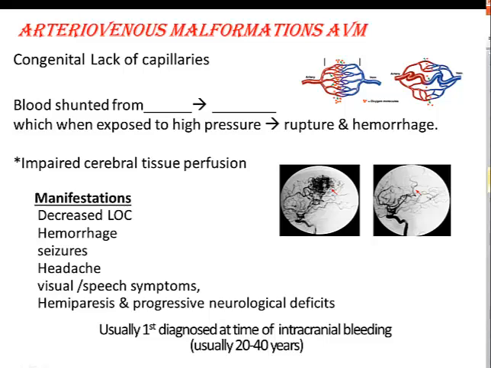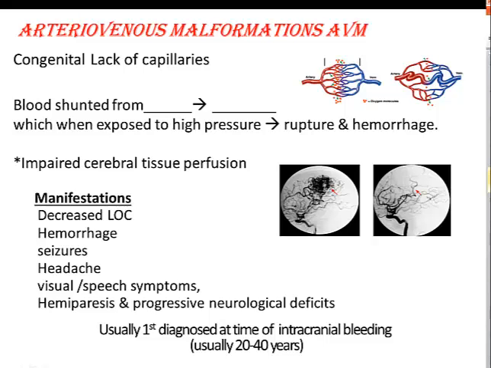Manifestations include a sudden decrease of level of consciousness, seizures, if it's a large AVM, headache, visual or speech symptoms, hemiparesis, and progressive neurological deficits. All this are from the hemorrhage. And all these findings are critical assessment findings to report to the physician.